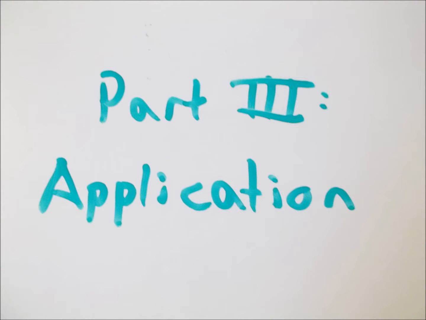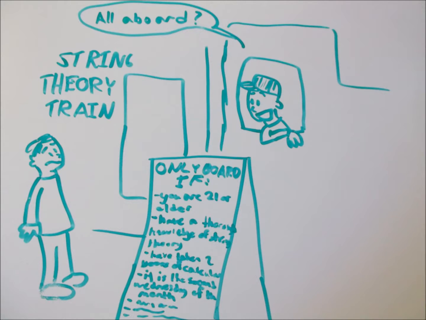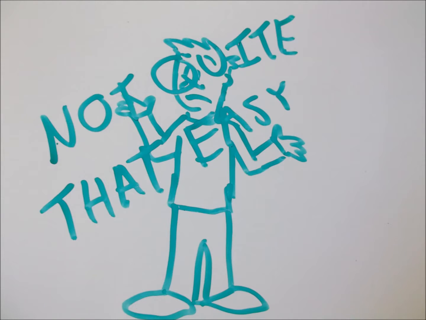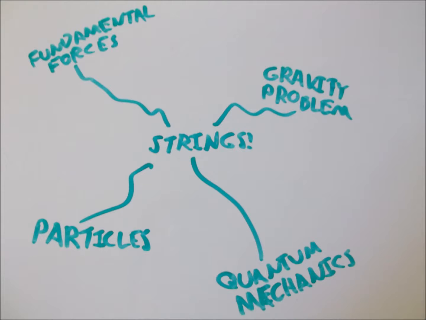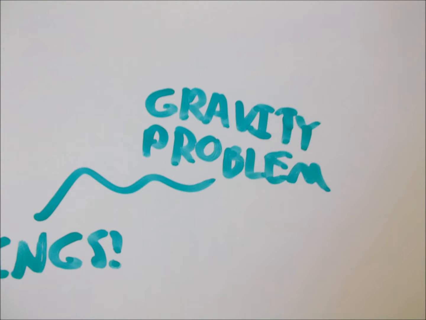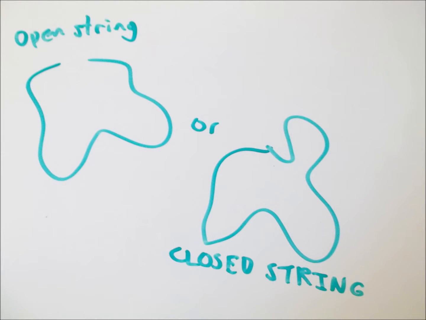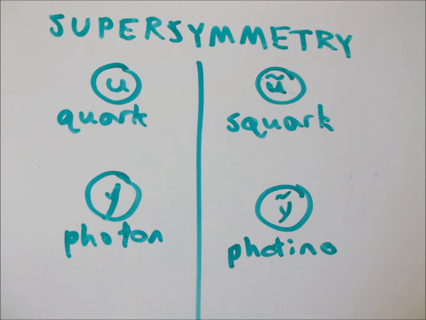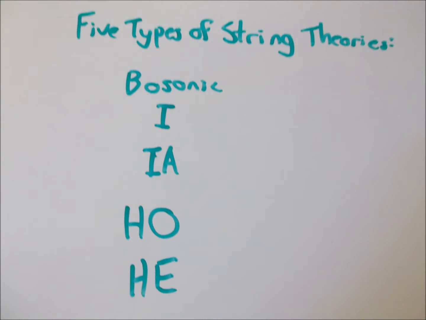Finally, Part 3, Application. So now if you're still on board with the incredibly complicated string theory train, you're probably wondering at this point, well, the facts are all there, but what do we do with it? Well, it's not quite that easy. You see, while string theory tries to connect everything to everything else in order to explain how everything works, it's still very flawed. Gravity still poses an issue, and if we include the kinds of strings used in various theories as well as supersymmetry, which regards bosons and fermions as needing an exact opposite particle to exist alongside them, then we have a total of 5 different theories.